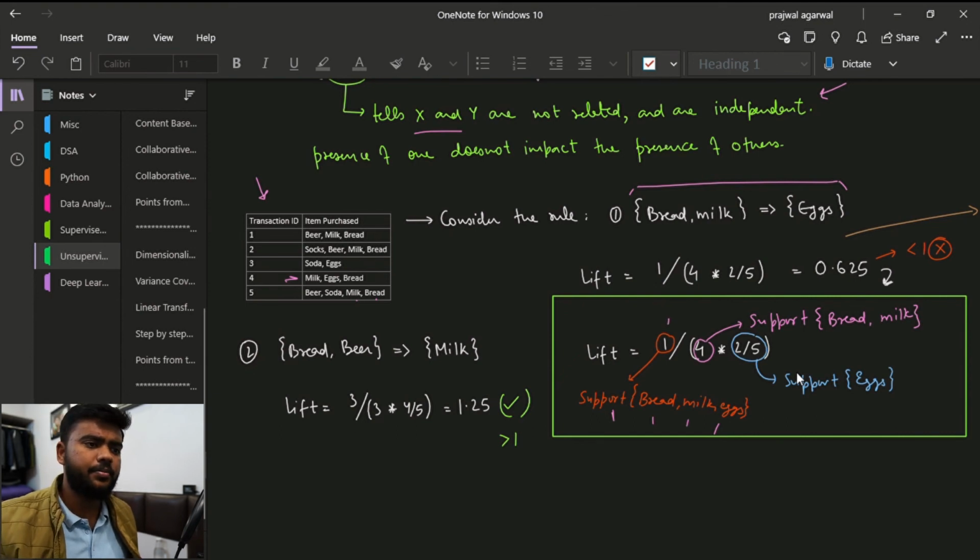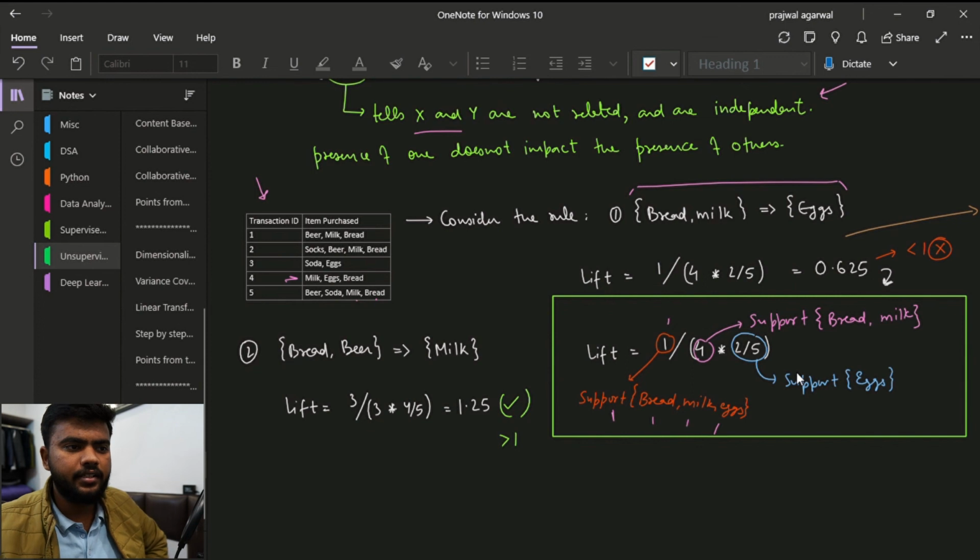Then we get the support for bread and milk, which is 4, and then the support for eggs. Eggs is in 2 cases, right? So performing all the operations, we get the lift as 0.625, which is less than or equal to 1, and hence we can reject this association rule.